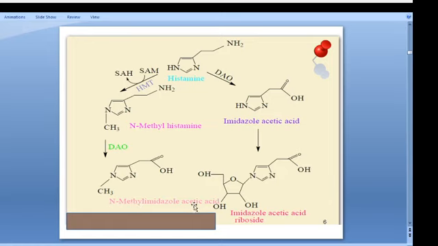N-methyl imidazole acetic acid. In another route, histamine is converted into imidazole acetic acid by DAO. Then imidazole acetic acid is converted into imidazole acetic acid riboside, so it is excreted through the urine. This is the metabolic pathway of histamine.